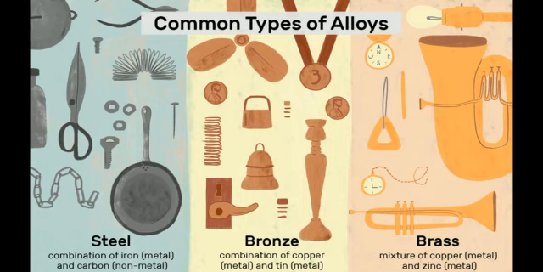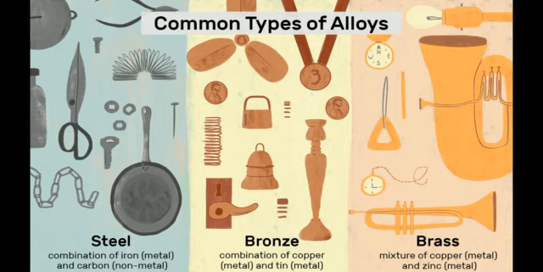Okay, so you can see in the picture there are variety of elements that are made from steel in our daily life: scissors, keys, frying pans, chains, pins, utensils. And second is bronze, that is a combination of copper and tin. Okay, so here are the pictures of different elements that are made with bronze. For example, coins, medals, and then third one is brass, that is mixture of copper and zinc.